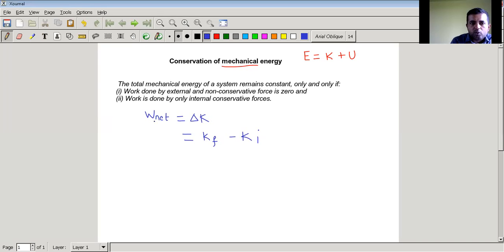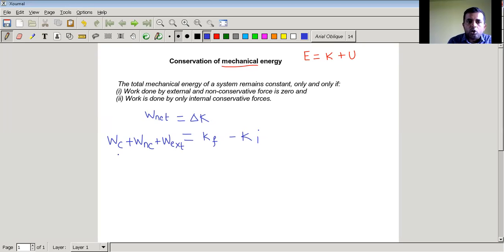Now, net work done, I can break this. Some work might be done by conservative forces, some work might be done by non-conservative forces, and some work may be done by external forces. So we are breaking it into three parts. Now, conservative forces: we have two forces right now, spring force and gravitational force.